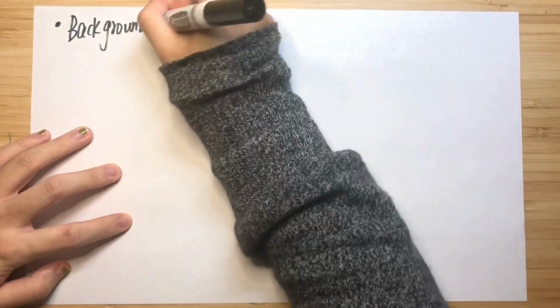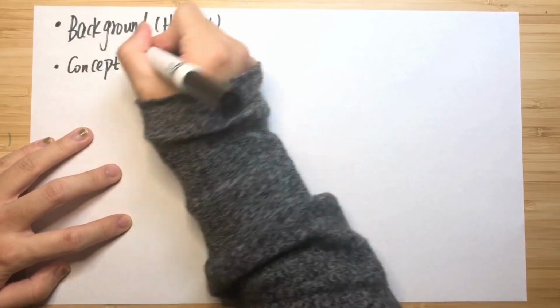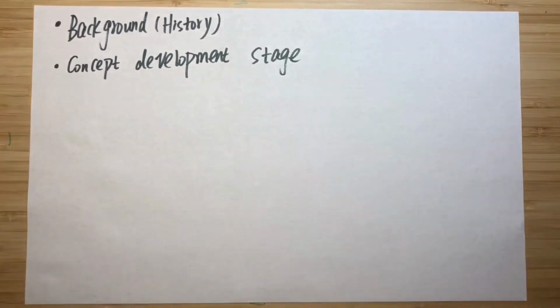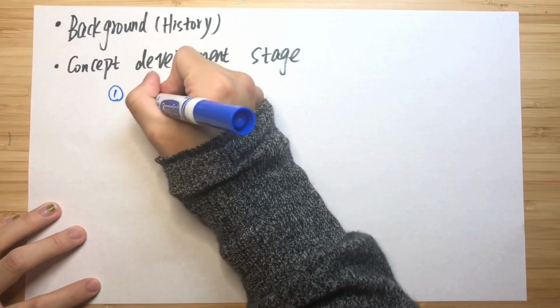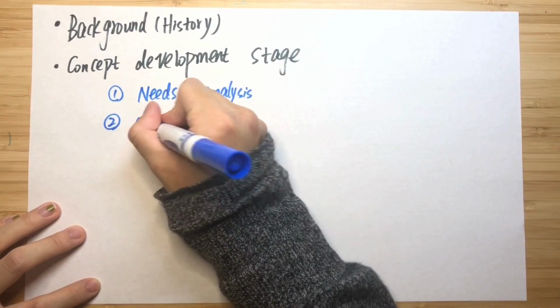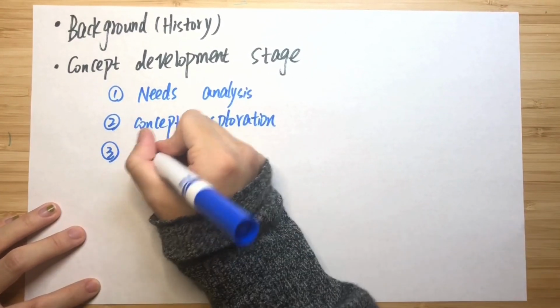So this is basically everything in part 1, and now let's have a quick review. First, I introduced the history of electric vehicle, and then I mainly focus on the concept development stage, which takes place early in the system engineering lifecycle, and also is the foundation of electric vehicle system. And finally, we discussed the challenges in electric vehicle system.